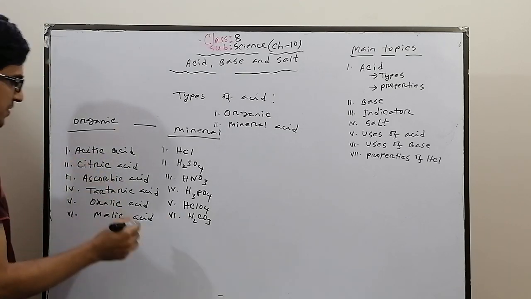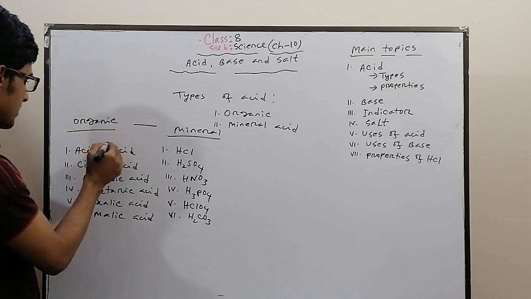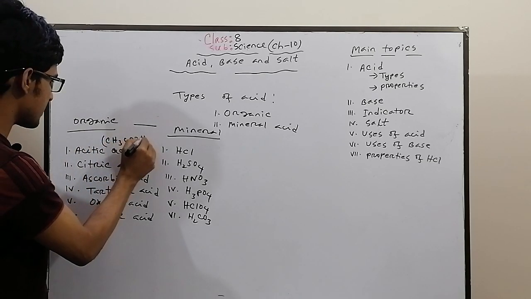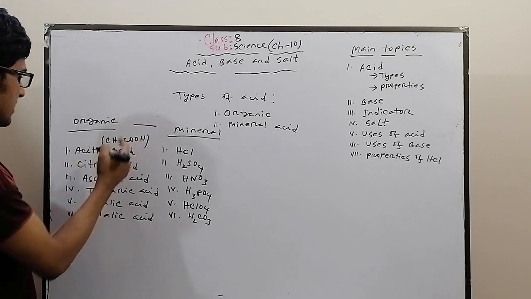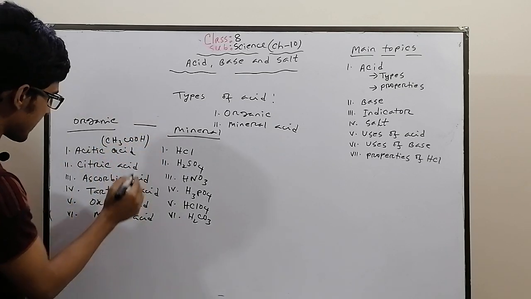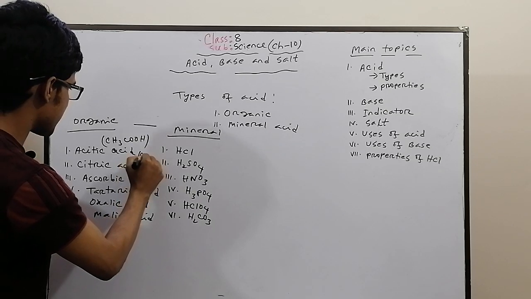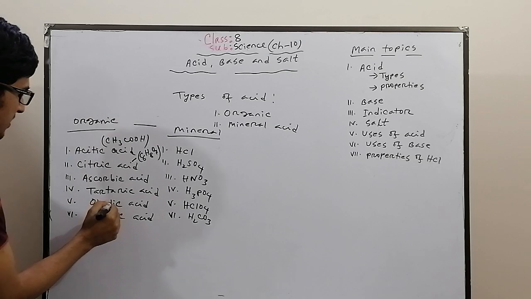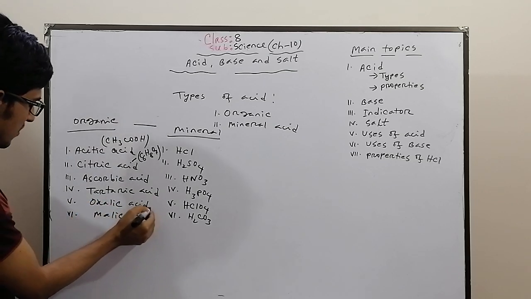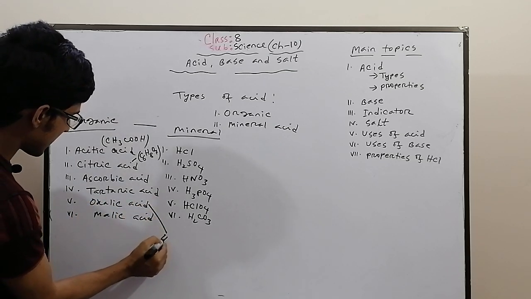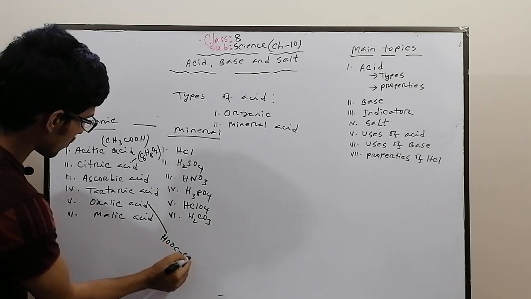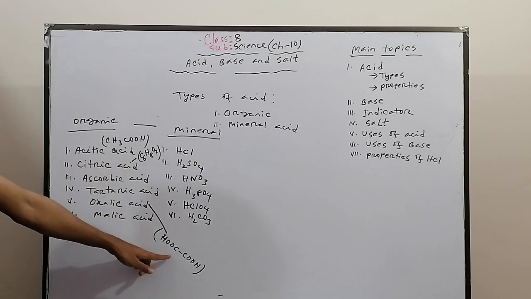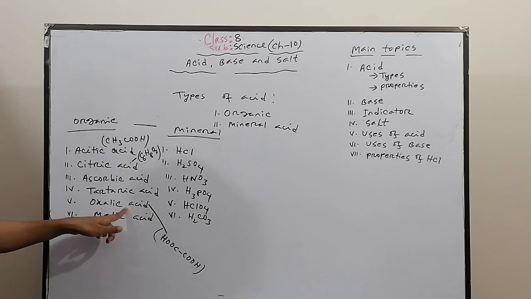For acetic acid, you have to memorize the formula: CH3COOH. Then citric acid is C6H8O7. And oxalic acid is HOOC-COOH.